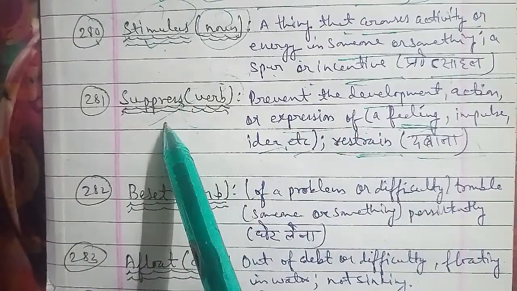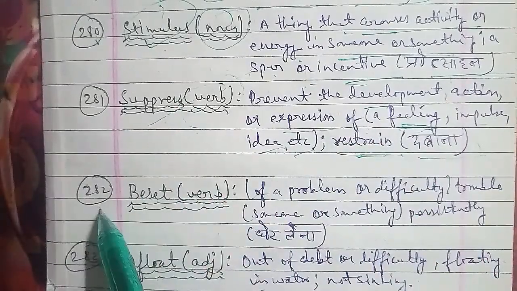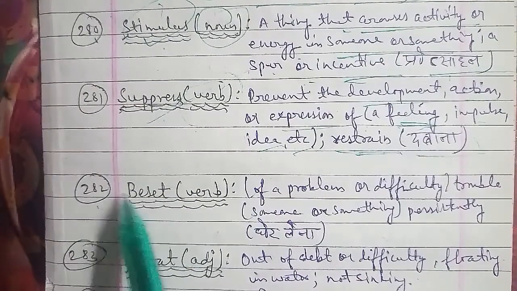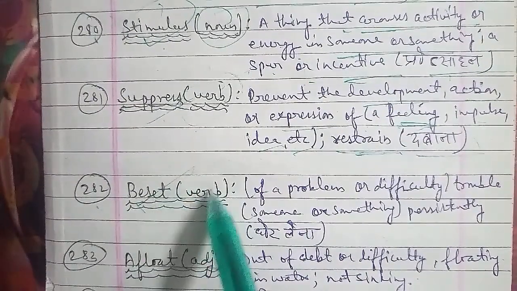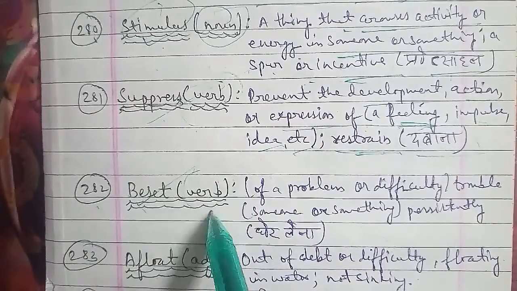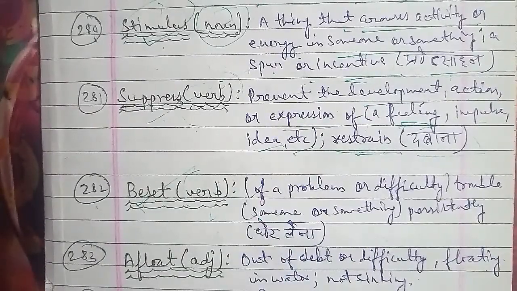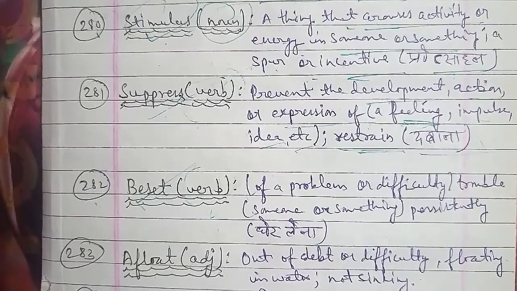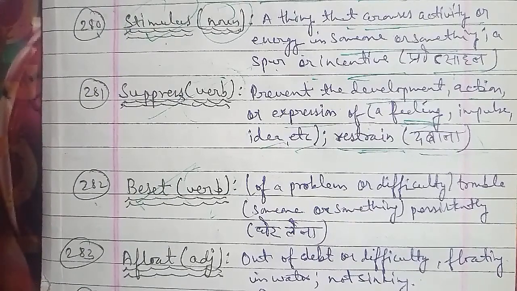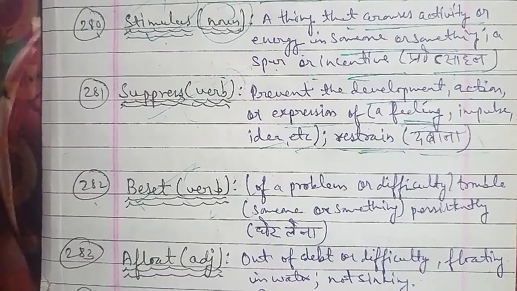Now moving on with the next word, the 282nd word, that is beset. Beset is a word that is used as a verb, and the meaning of beset here is, with respect to a problem or difficulty, troubles, someone or something persisting. तो बेसिकली क्या होता है कि अगर हमें कोई प्रॉब्लम है, जैसे कि हम बात करते हैं नॉर्मली कि हमें प्रॉब्लम ने घेर लिया, तो प्रॉब्लम हो या डिफिकल्टी हो, ट्रबल कर रहा हो, चाहे किसी को कर रहा हो चाहे किसी चीज़ को कर रहा हो, for the persisting, घेर लेना जिसे कहते हैं, so we can see that the word is beset and that is used as a verb here.